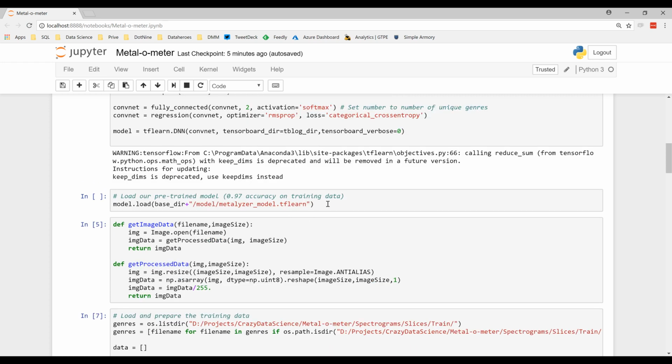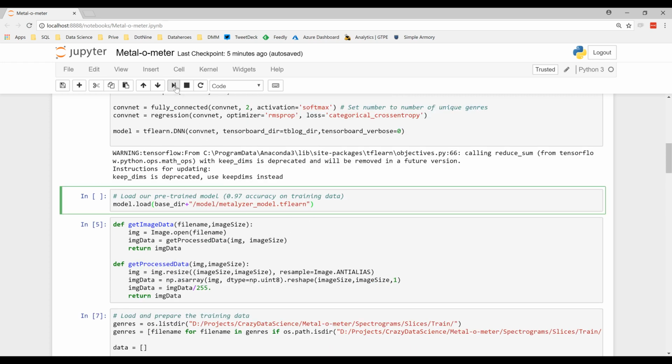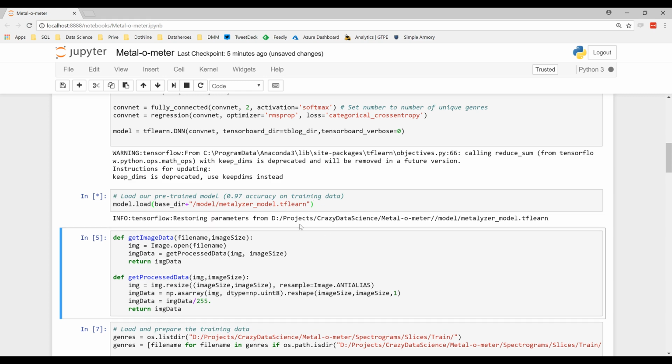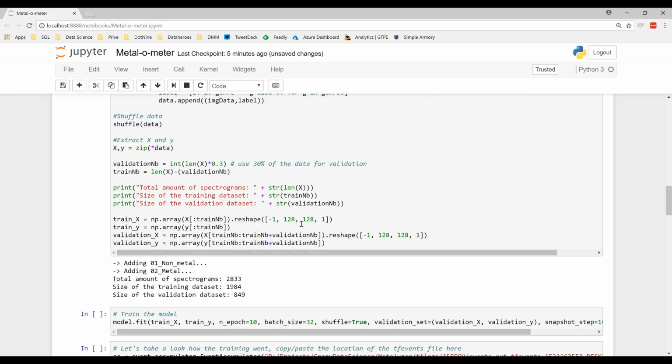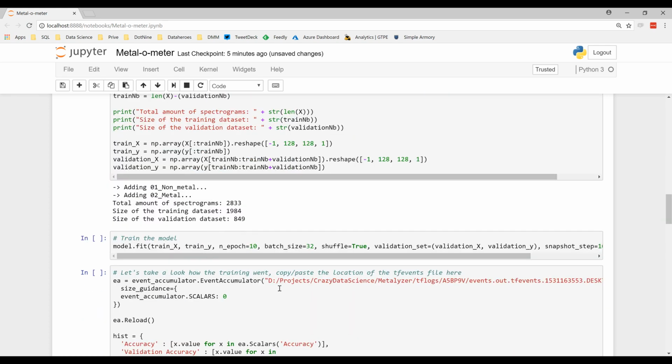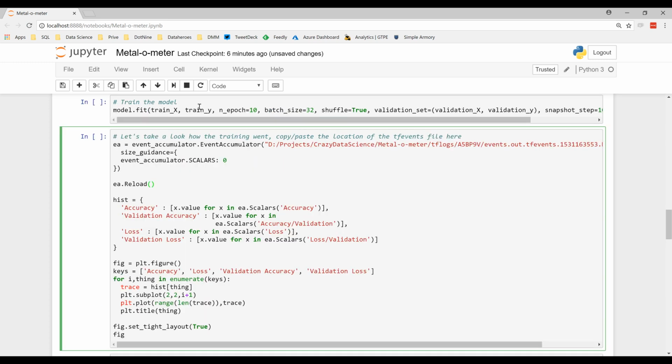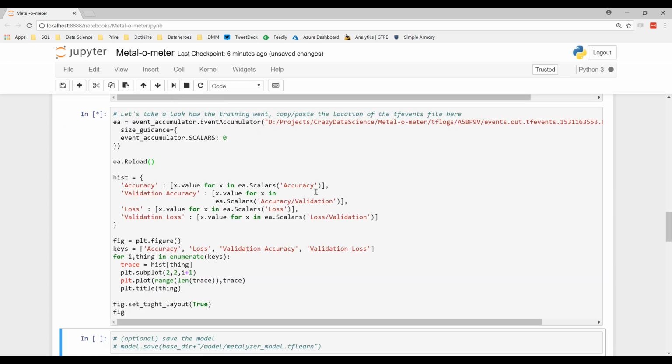So that's why I've added a little thingy here to load an already pre-trained model, which I'm going to do now. There you go. So I'm going to skip the training, but what I can do right now is look at how the training went for the model I created earlier. So let's see how my model training went.